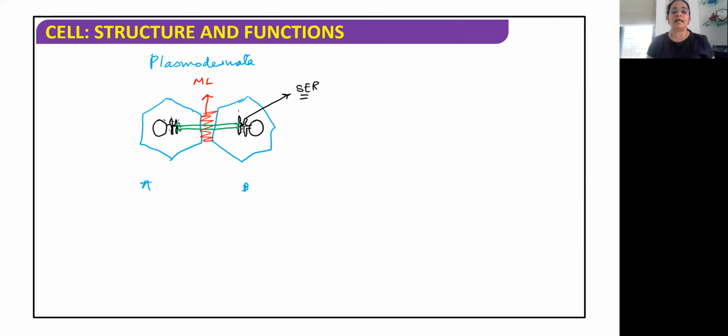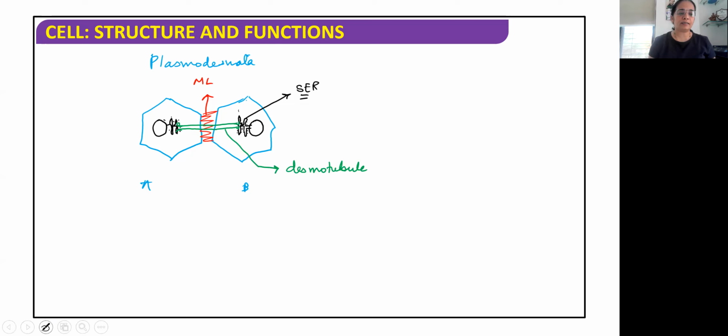There should be cell-to-cell interaction, like two neighbouring houses should be able to interact. So the cell-to-cell interaction between the two is by forming this tube-like structure, and this tube is called the desmotubule. Understand: the endoplasmic reticulum of one cell and the endoplasmic reticulum of the other cell extend to form the tube-like structure, and that tube-like structure is a desmotubule, right?